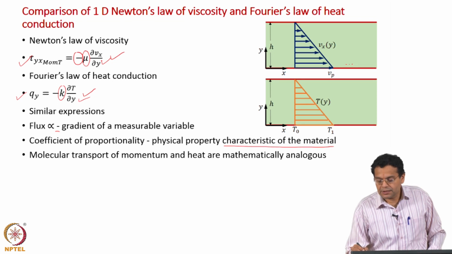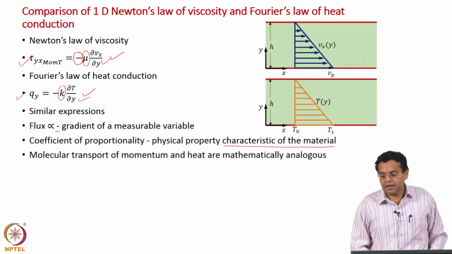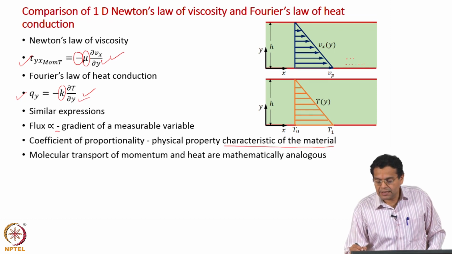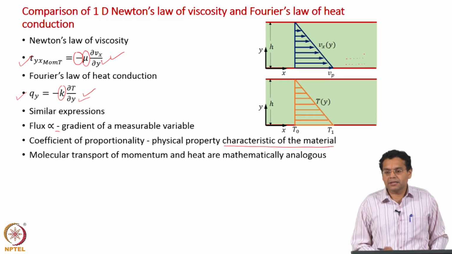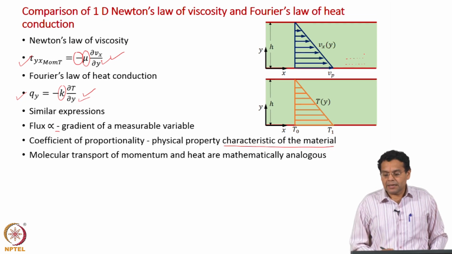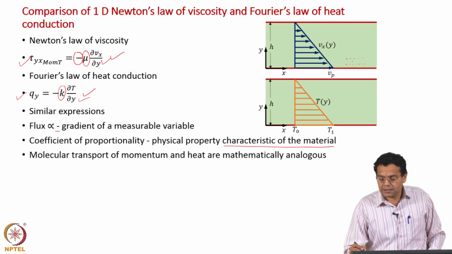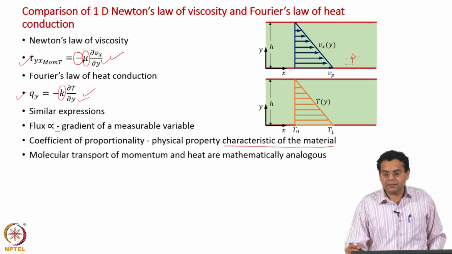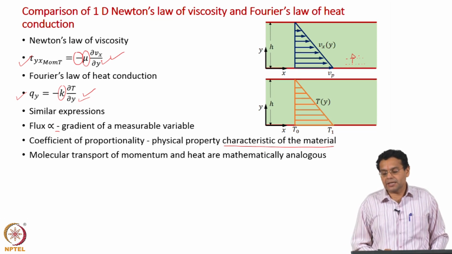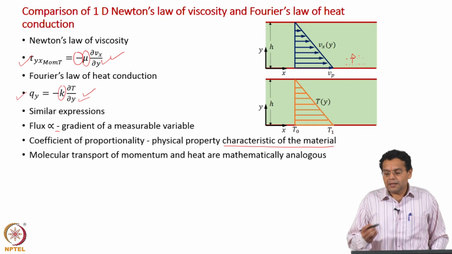The molecules in this layer will have a higher velocity, higher x momentum, molecules in this layer will have a lower velocity, lower x momentum, and hence x momentum is transported in the y direction. Molecular x momentum is transported in the y direction because of the random motion of the molecules.